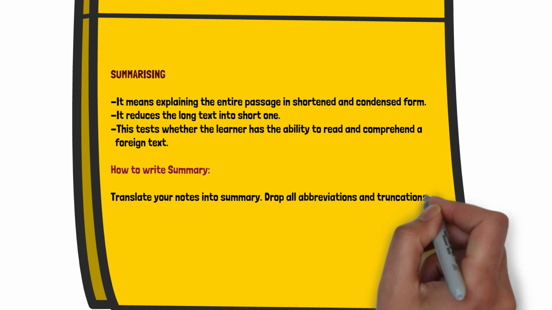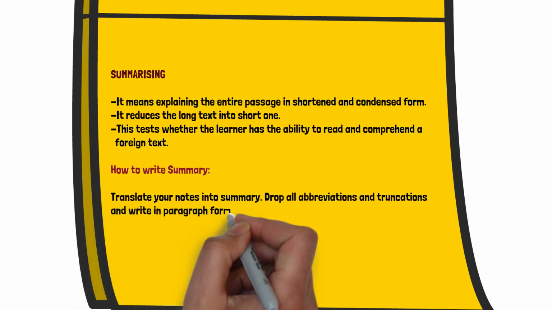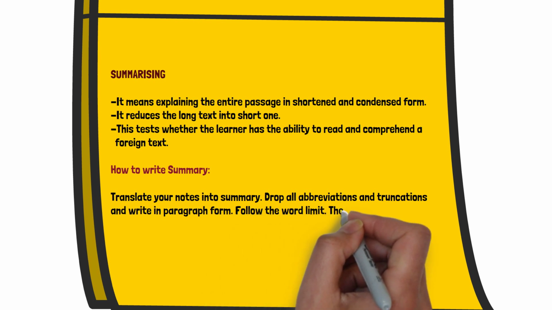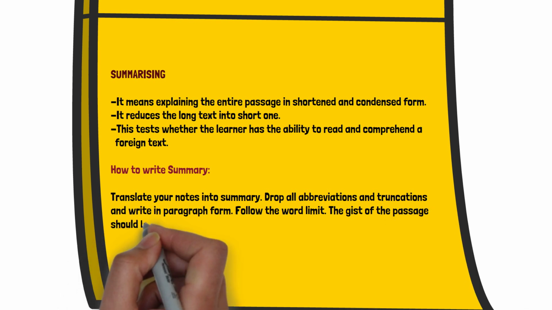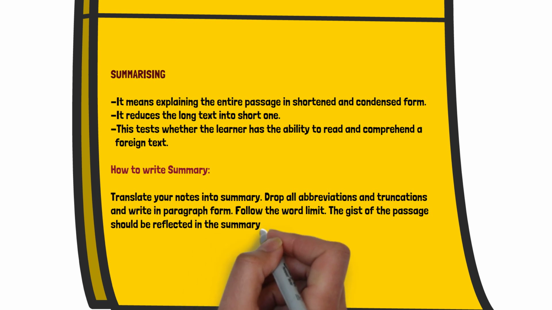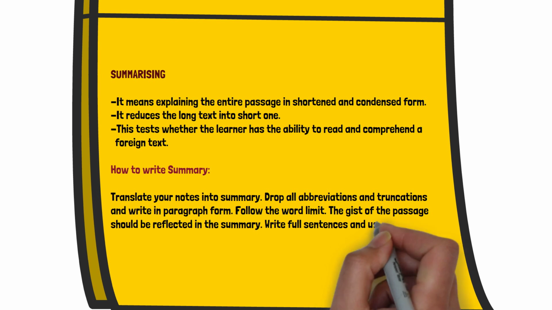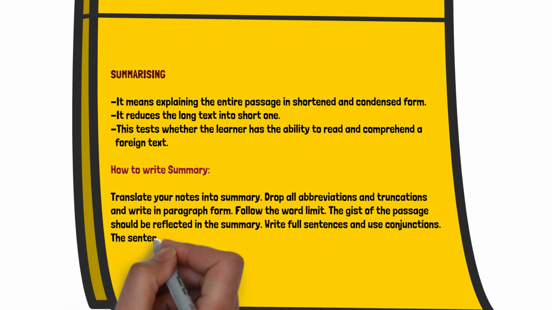Your notes basically become your summary. So drop all the abbreviations, all the truncations, and write the content in paragraph form instead of the bulleted form that was present in the notes. Keep in mind that your summary should be the gist of the passage. Write full sentences and use conjunctions so that the summary text looks connected and your sentences logically follow each other.